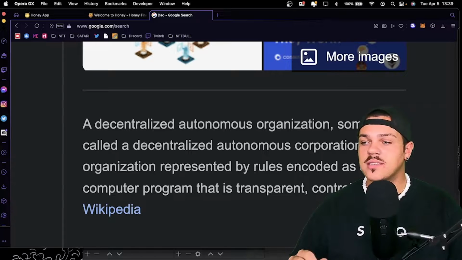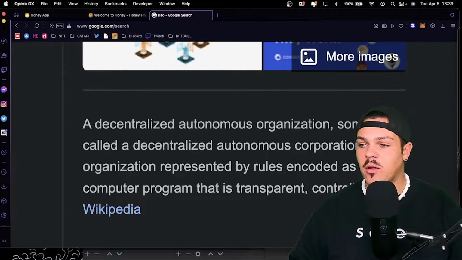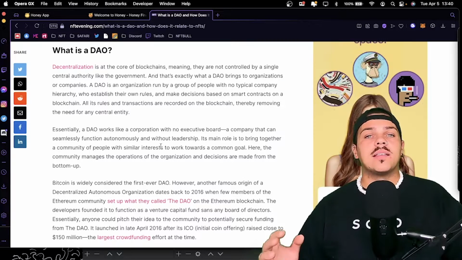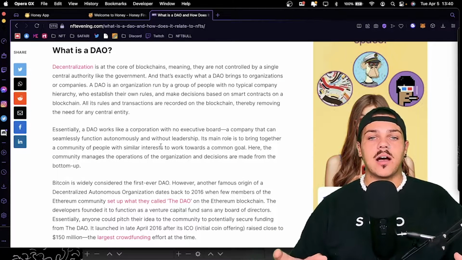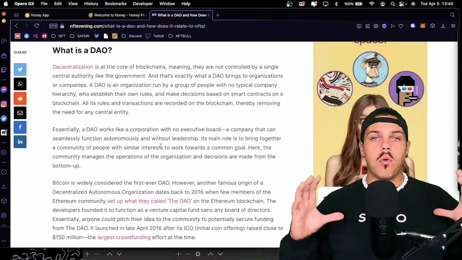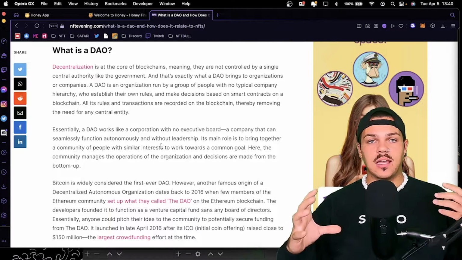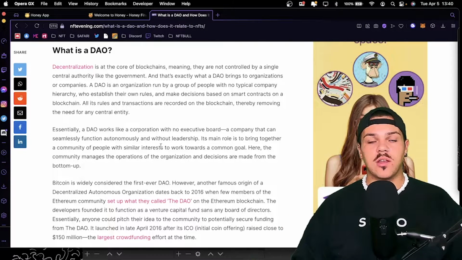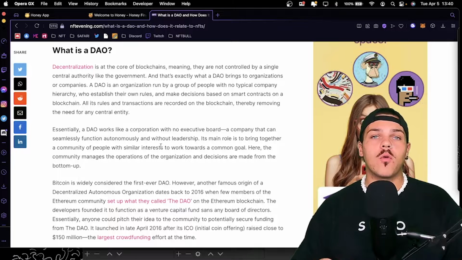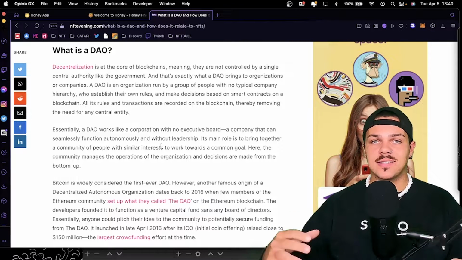A decentralized autonomous organization, sometimes called a decentralized autonomous corporation, is an organization represented by rules encoded as a computer program that is transparent. Essentially, a DAO allows all of the people that own a portion of this NFT to vote if they are an active member in the community. And a DAO is essentially creating an official community for a project to ensure the success of the project.